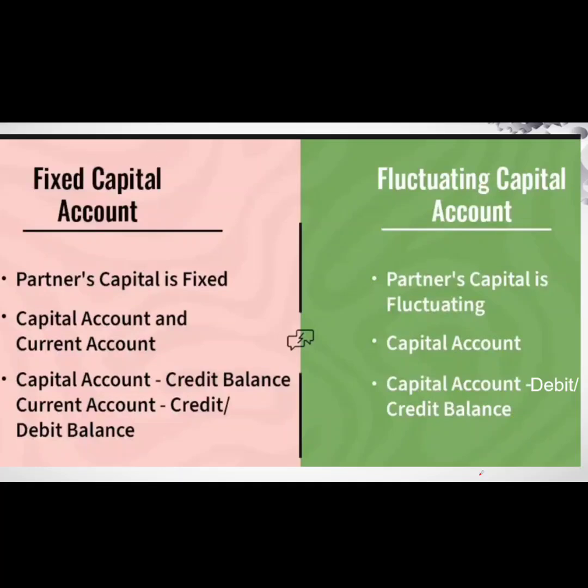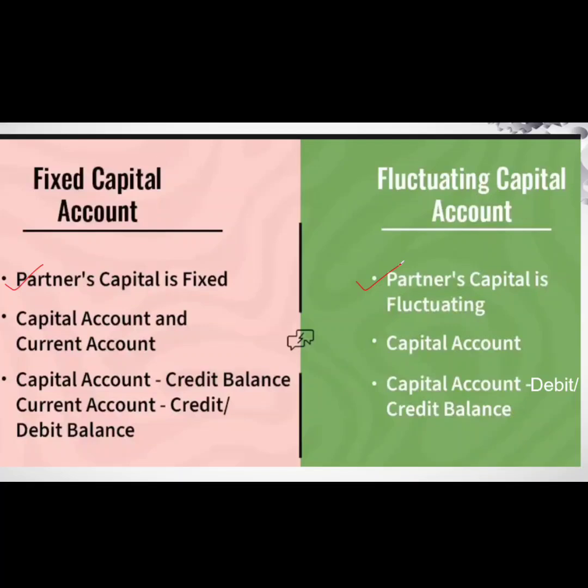Now we will move on to the next concept, that is, we'll see the difference between fixed capital account and fluctuating capital account. Simple differences based on how we have prepared the accounts. In the fixed capital account, the capitals of the partners are fixed year after year, and under the fluctuating capital system, the capitals keep fluctuating.